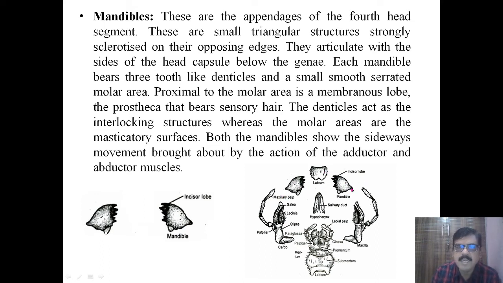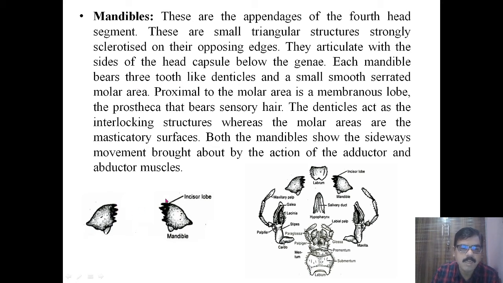These are appendages of the fourth head segment. These are small, and they are a pair of mandibles. These mandibles are the appendage of which segment? The fourth segment. These are in pairs, small triangular structures, strongly sclerotized on their opposing edges. They articulate with the sides of the head capsule below the genae, and each mandible bears three tooth-like denticles.